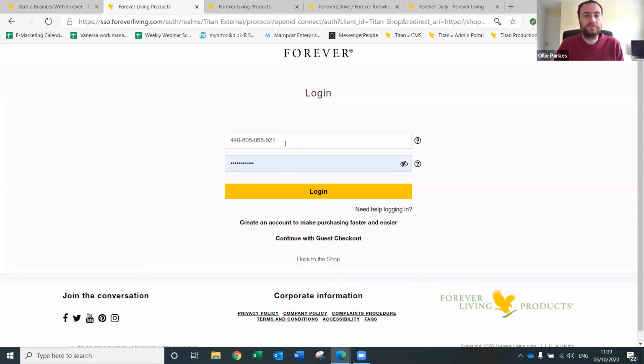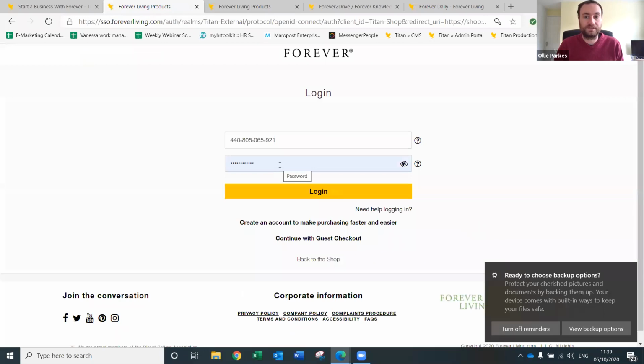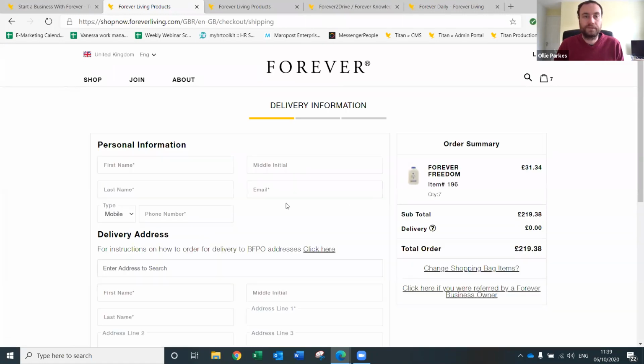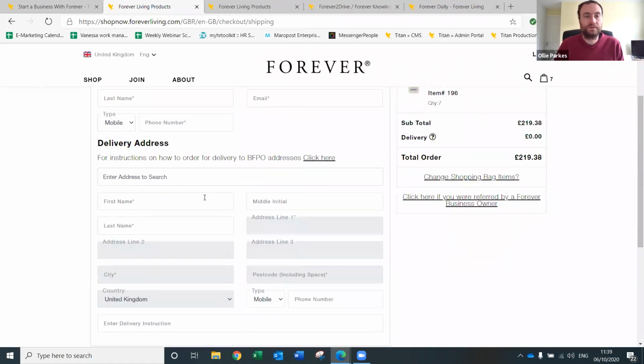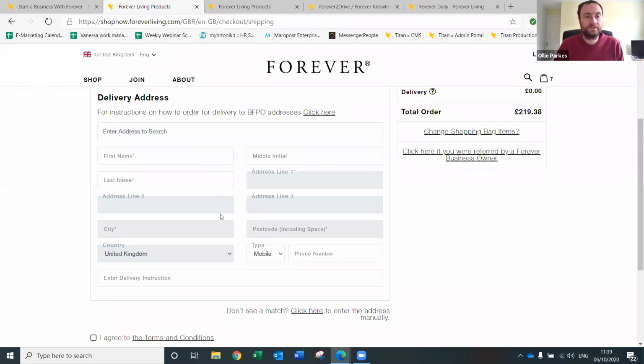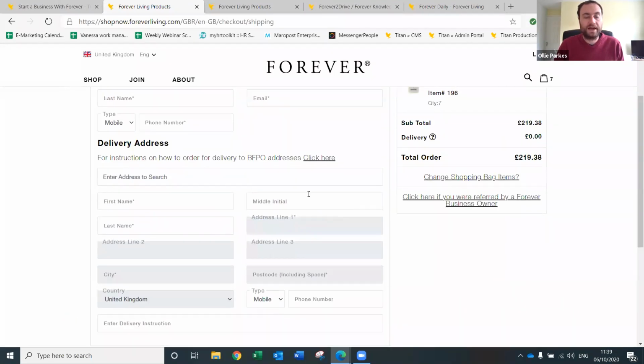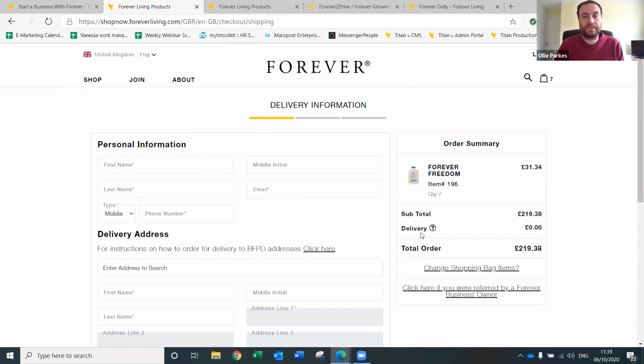Then you can either log in with your details here. If you're already logged in, then you won't need to do that, but that's if you're not logged in. If you want to continue as a guest, you click on continue as guest. And here you put in your personal information, your delivery address here, and then agree to the terms and conditions and the privacy policy. And you'd press next, and that would just take you through to the payment stage, and that would be done. At that point, you just get an email which says, here's your order, and you're all done.